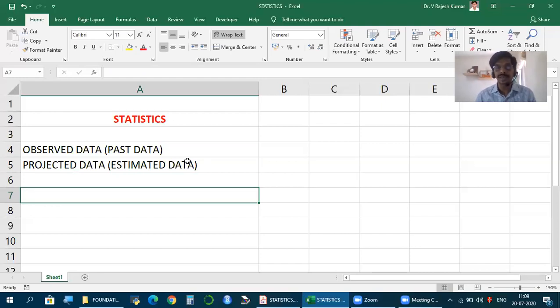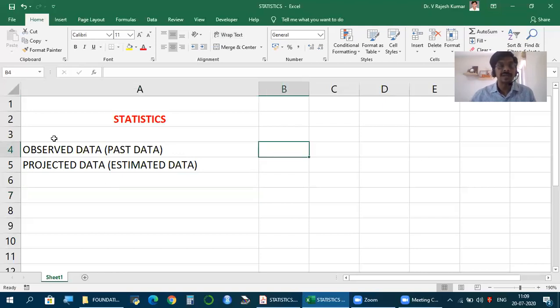What is observed data? Data of the past. Let's say I have taken stock prices of the past 1 year of a particular stock, the prices on a daily, weekly, or monthly basis. So that is the past. But let's say we project what the price may be 1 month later, 2 months later, etc. That is projected data. Since it's a projection, an estimation, it's not certain. So whatever we projected, we attach the probability, the possibility for that to happen. So broadly, we have two types of data, observed data or projected data.